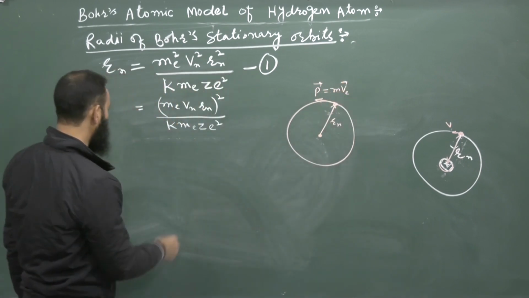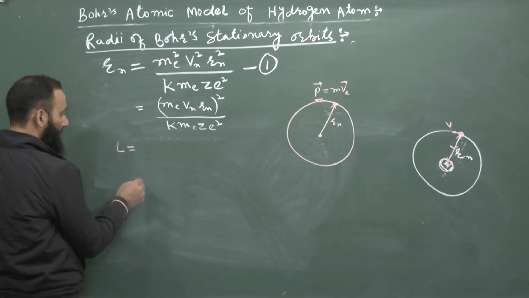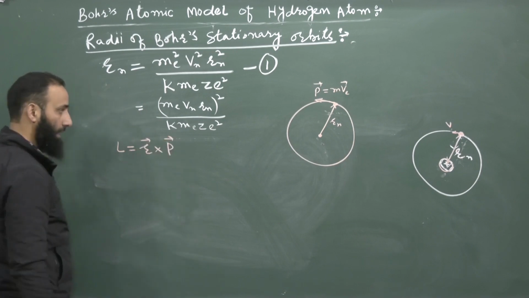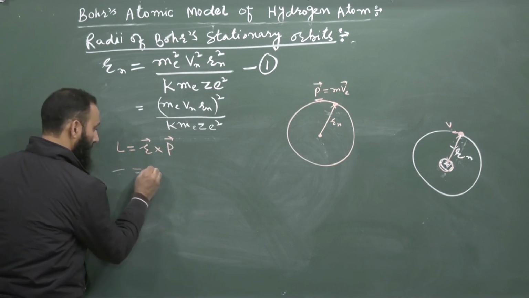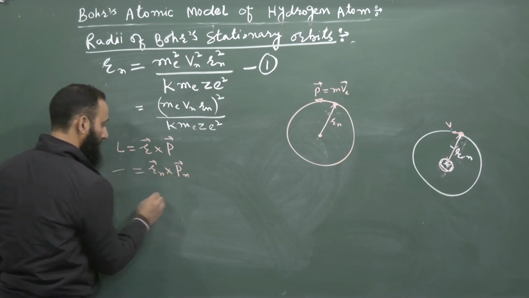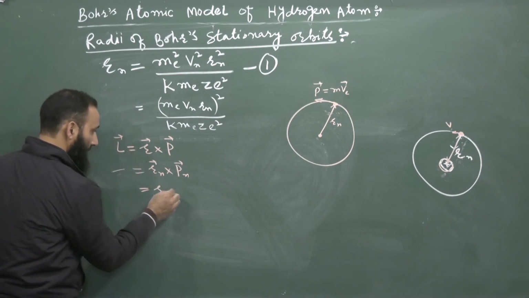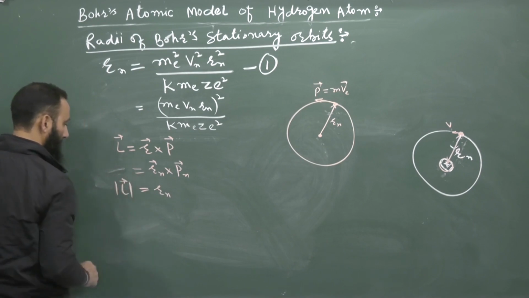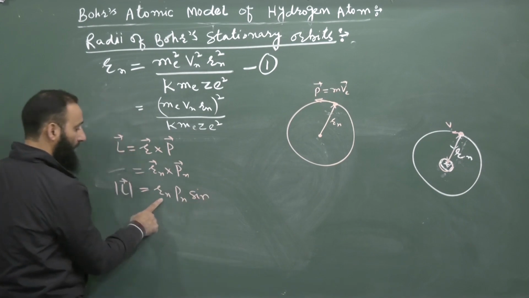So therefore, we know that the angular momentum L can be determined as R cross P. From the classical theory, it is R cross P. And for the electron in the nth orbit, we can write it as R of n vector cross P of n vector. Or we will write the magnitude of L as R of n into P of n into sine of the angle between R of n and P of n.